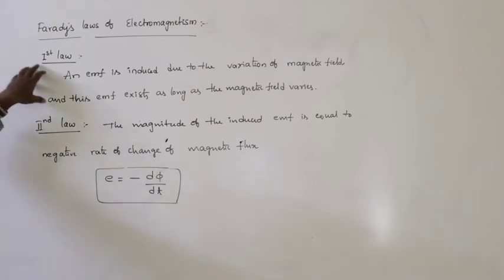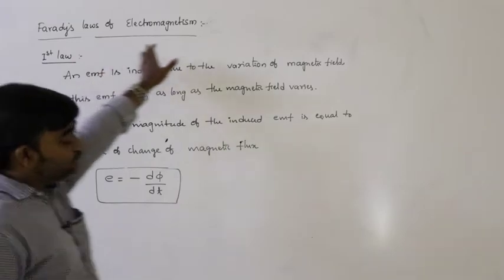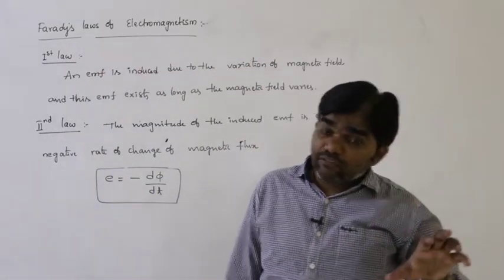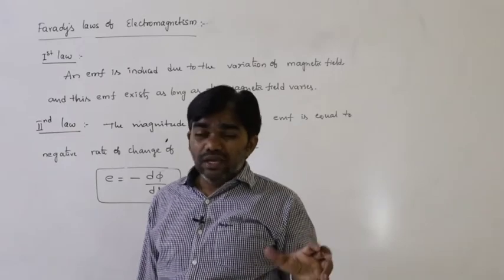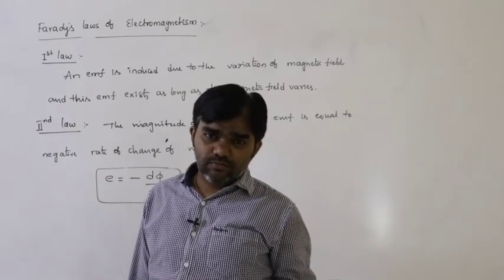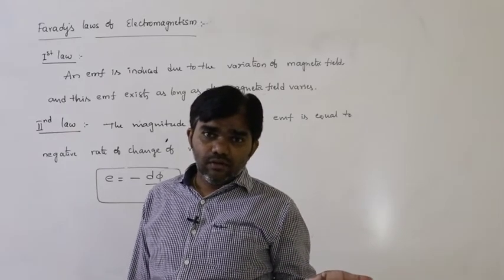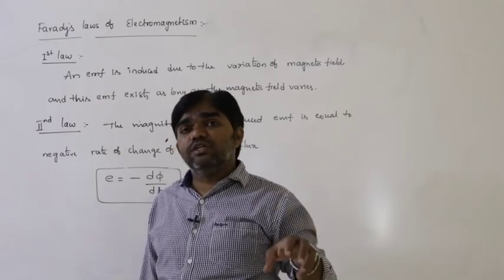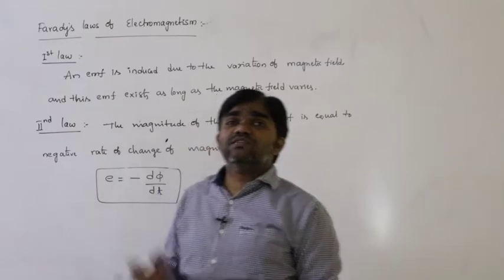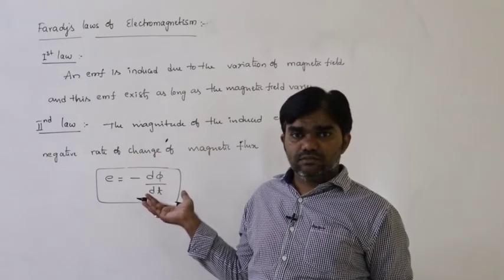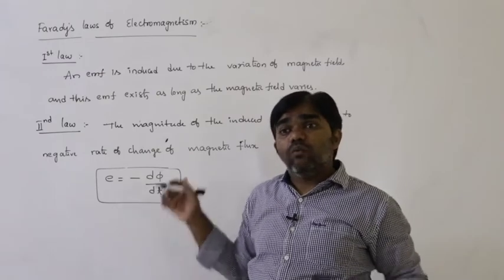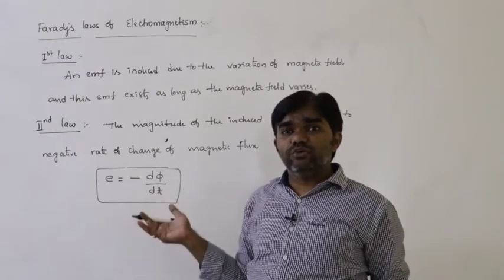Two laws. Whenever the magnetic flux linked with the surface changes, an EMF is induced. How much time does this induced EMF exist? As long as the magnetic field varies. So that is the first law. Second law, what is the magnitude of the induced EMF?